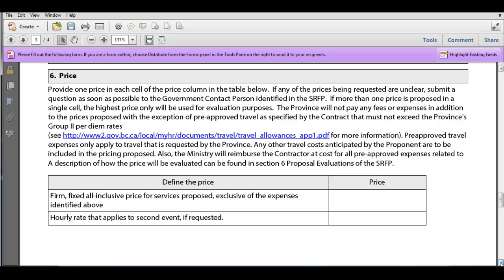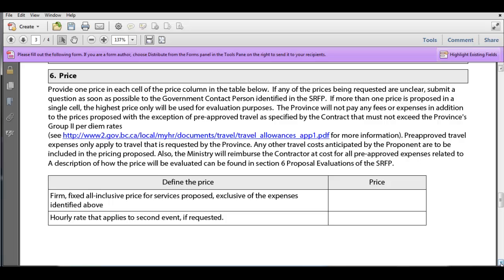Okay? Now, most SRFPs will either have no additional fees or expenses payable, or travel will really be the only thing that would be additional that you could charge. Some SRFPs, however, may have something else that is also billable separate from the pricing that's being requested. And remember, for our sample, we're talking event planning. So in this sample, we have something additional, and that is that the ministry is going to reimburse the contractor at cost, meaning whatever it costs the contractor, that's what we're going to reimburse for the pre-approved expenses related to this SRFP. And you can look at Section 6 as to how that works.